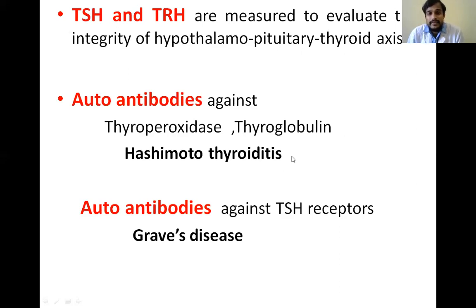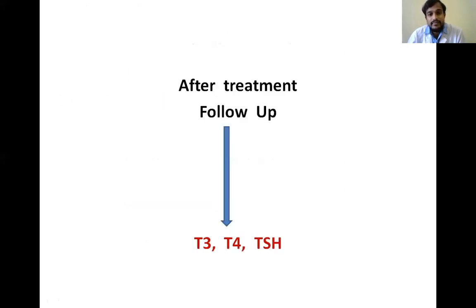And also in some other thyroid disorders, we check the antibodies. Antibodies against thyroperoxidase and thyroglobulin are estimated in case of Hashimoto's thyroiditis, and autoantibodies against the TSH receptors are checked in the case of Graves' disease. And we know antibodies are produced in autoimmune diseases which destroy the thyroid gland itself.